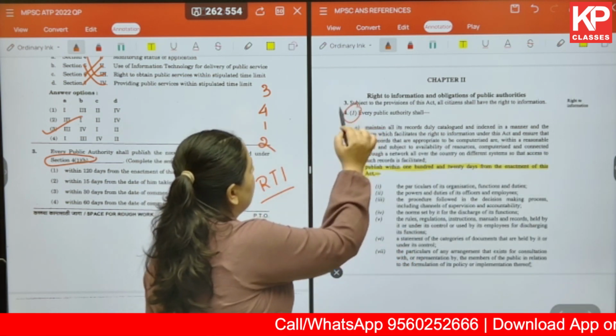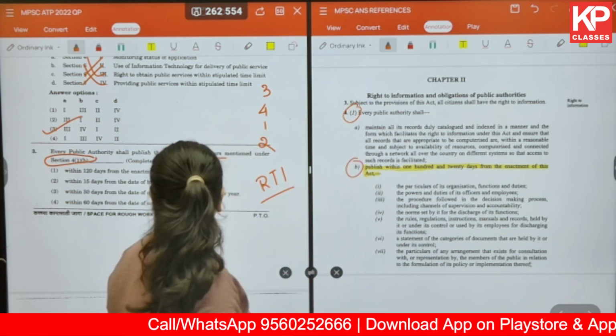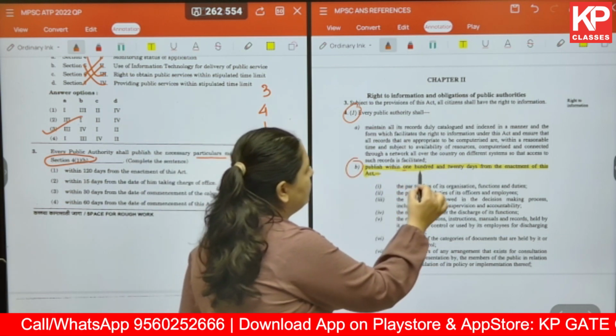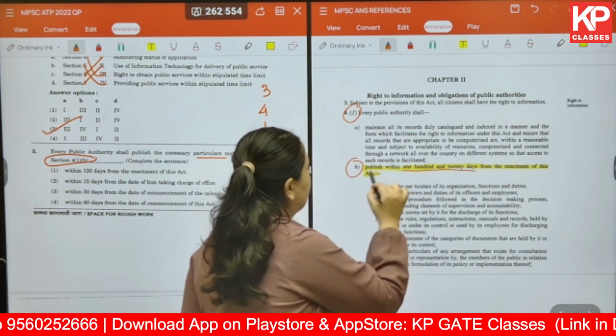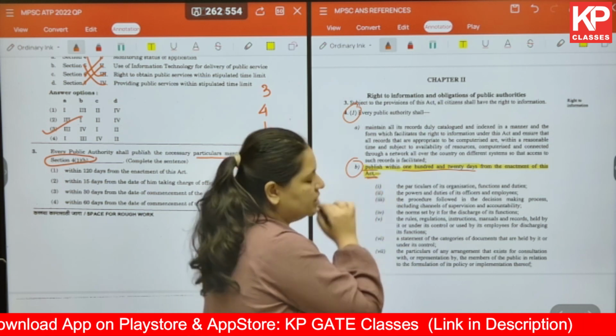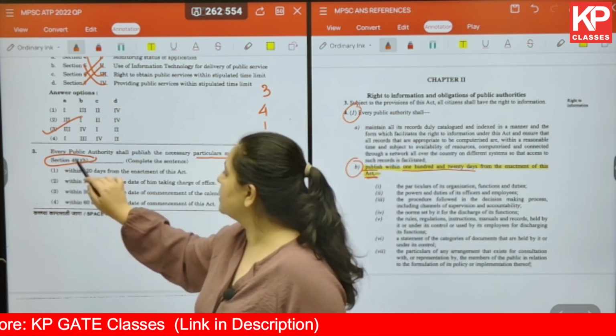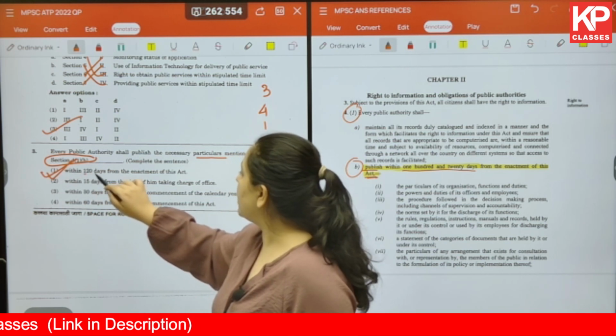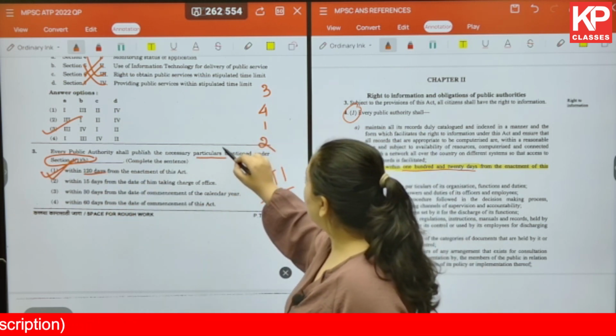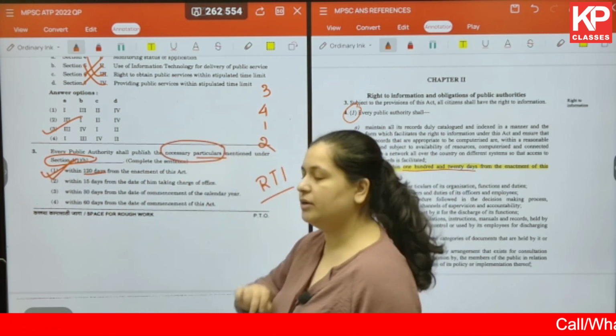Section 4(1)(b) talks about 120 days from the enactment of this act to publish the necessary documents. So here the correct answer is 1, 120 days. Now, what necessary particulars are we talking about?